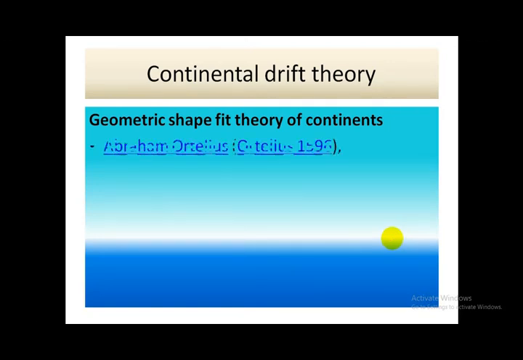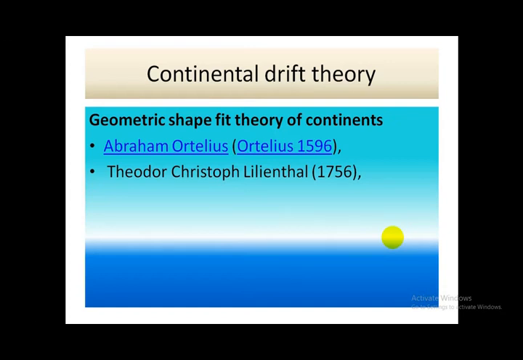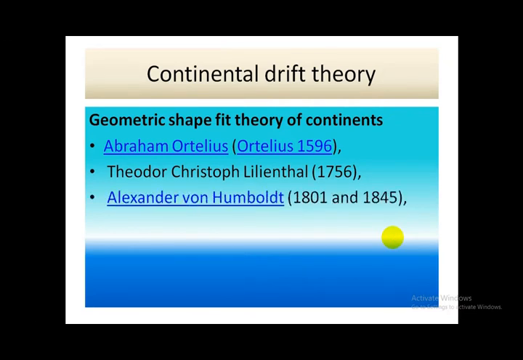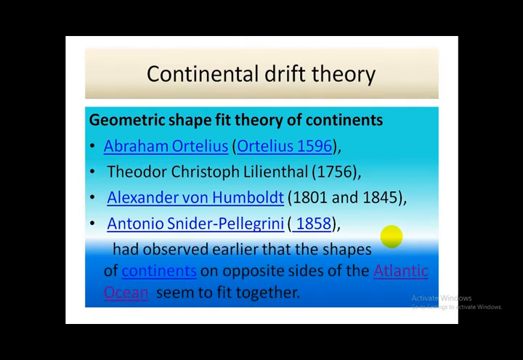Among them, some are Abraham Ortelius, Theodor Christoph Lilienthal, A.V. Humboldt, Antonio Snider-Pellegrini. They observed that the shapes of continents on the opposite sides of the Atlantic Ocean seem to fit together.